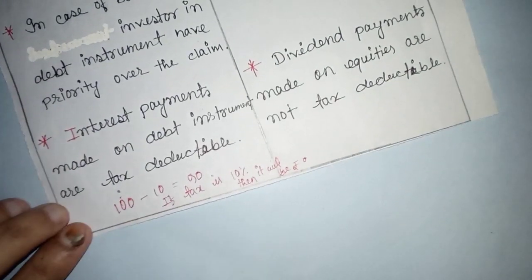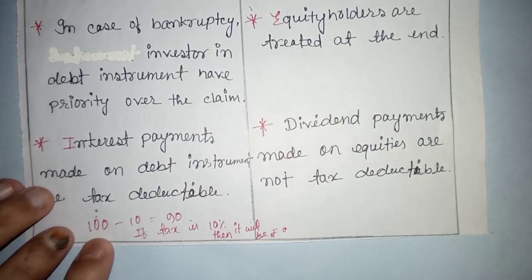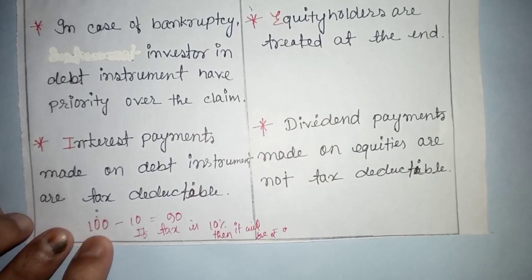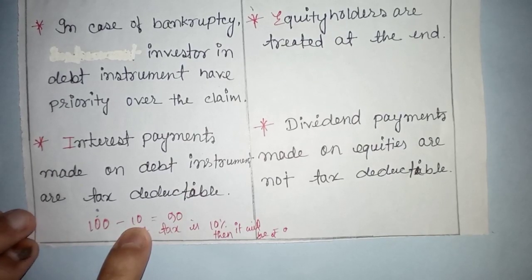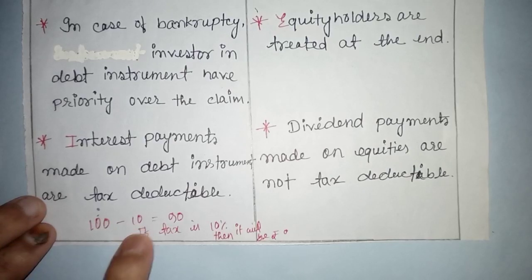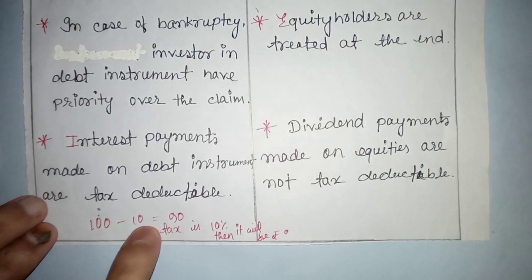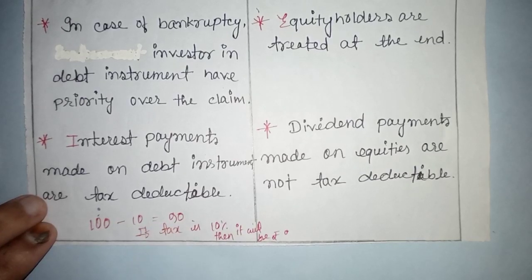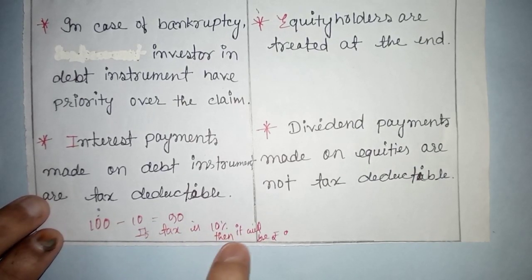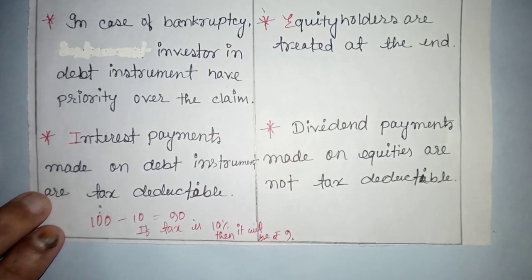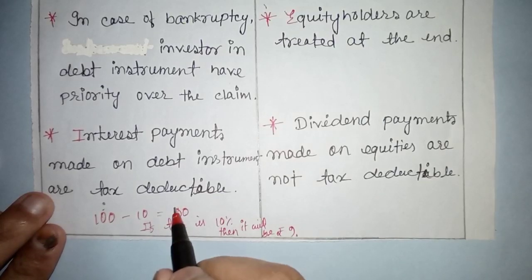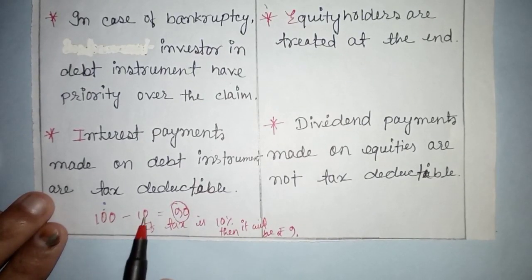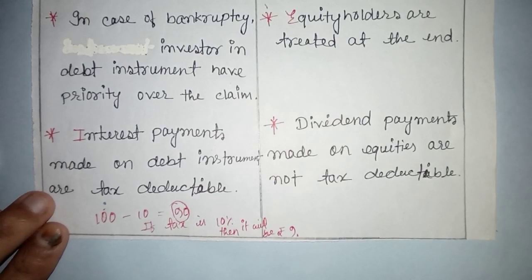So the profit is 100 rupees and 10 is the interest that it has to pay against the debt it took. How much remains? 100 rupees is profit, 10 rupees is interest, and 90 rupees remains. So if tax is 10%, then it will be 9 rupees. Have you understood? The tax percentage is imposed on the amount that remains after paying the debt.